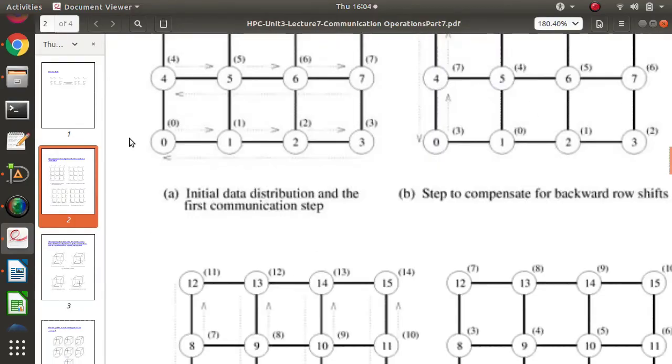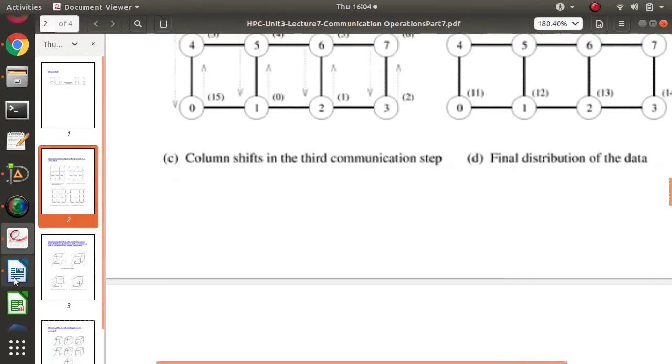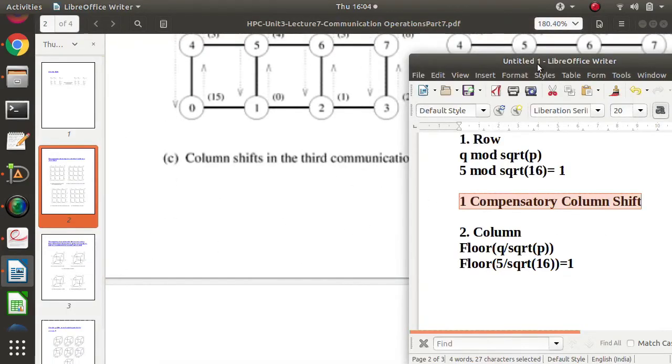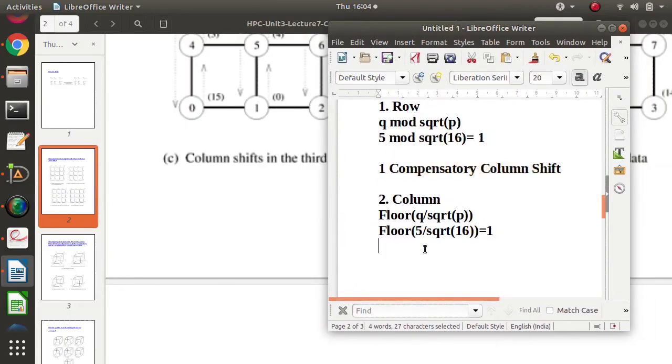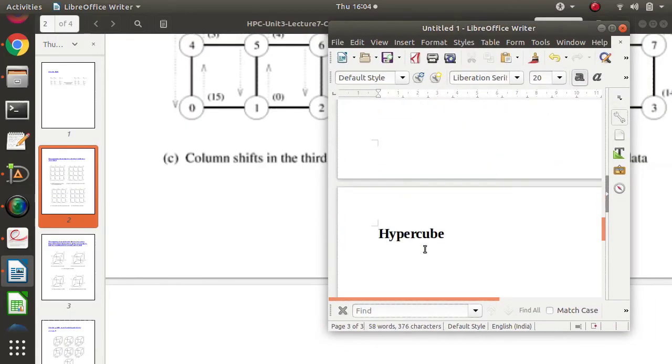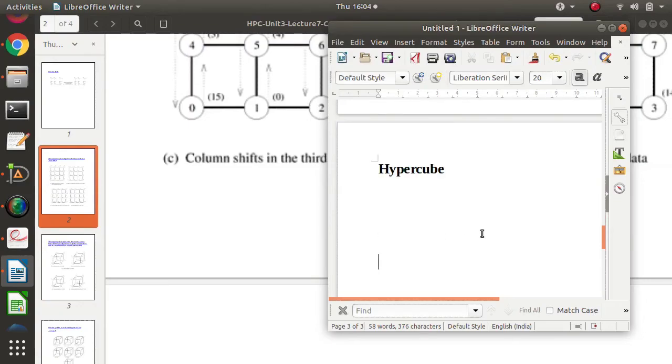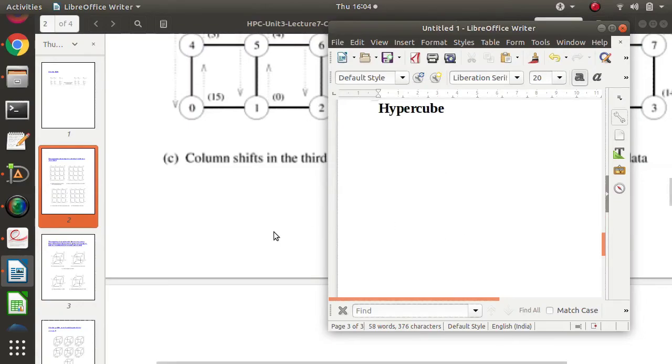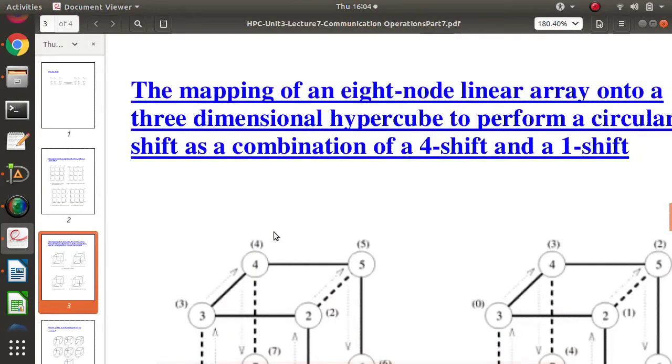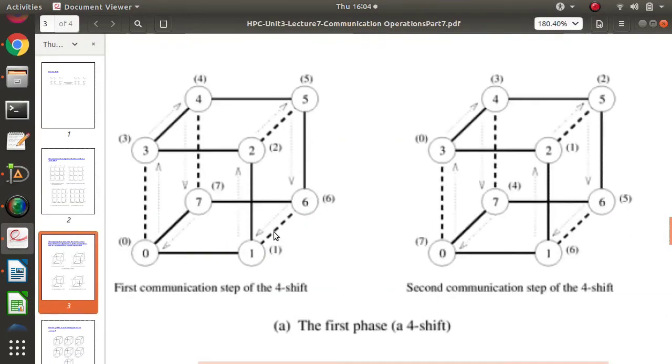Now we'll see how circular shift is done over hypercube. So the third part is hypercube. Look at it. So what is a hypercube? In the previous communication patterns that we have seen, it is a three-dimensional structure. It has an x-axis, a y-axis, and a z-axis, right?